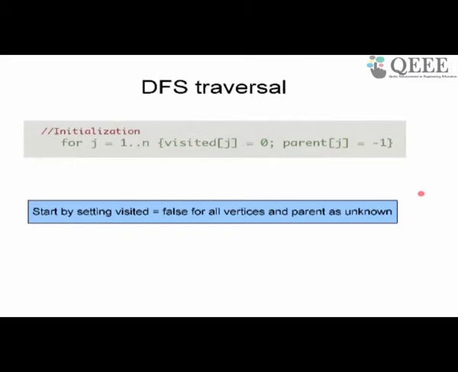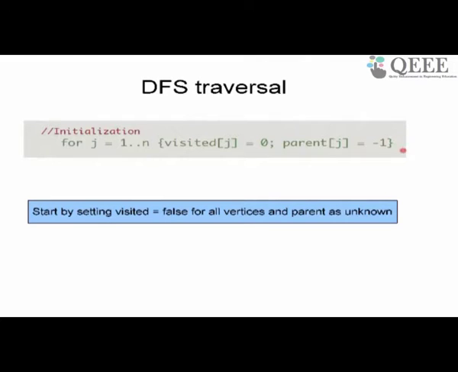So the algorithm for DFS, what does it do? Just like in BFS, you start by marking all the nodes as unvisited. So you set visited[j] equal to 0 for all the nodes, and remember we want to trace the path back, so we keep a parent link. I keep parent of j equal to -1, which basically means that I don't know the parent of j as yet. First, of course, the source node: the parent of the source is going to be -1 forever because you're never going to have a parent for it.